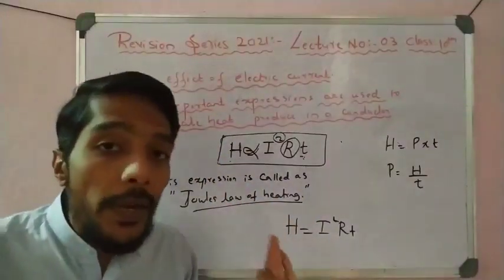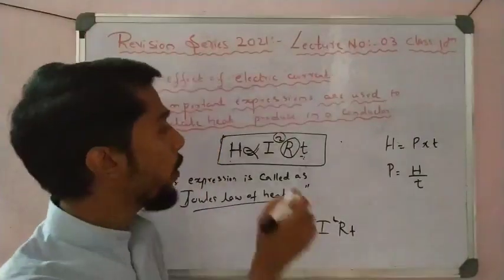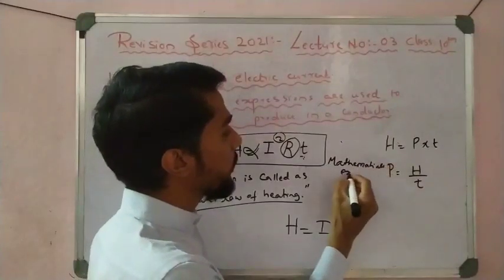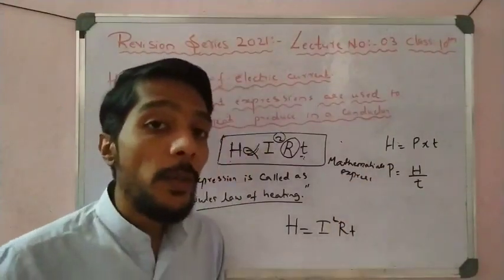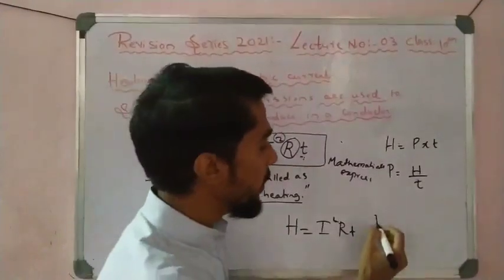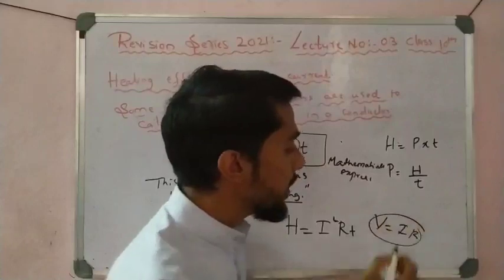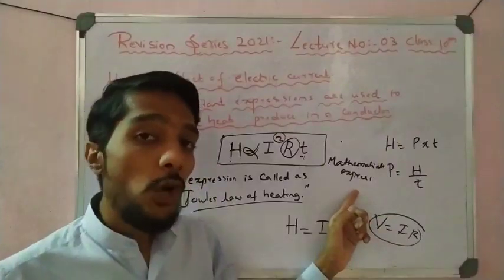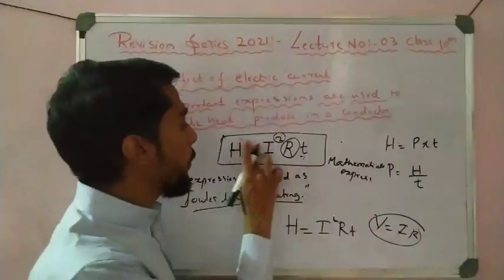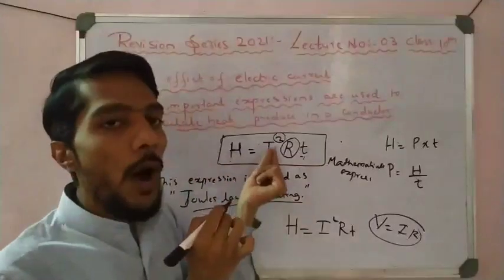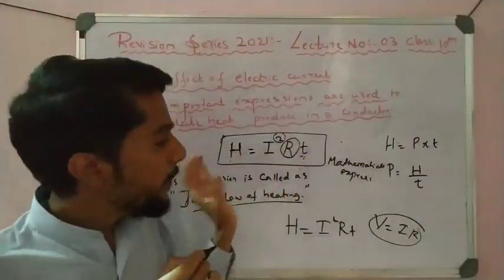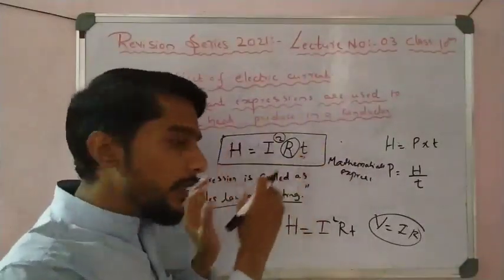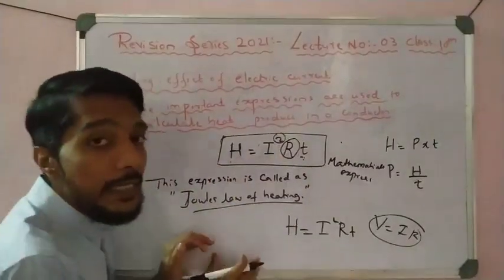If they ask about the mathematical expression, write this only. Also Ohm's law: what is the mathematical expression of Ohm's law? That is nothing but V is equal to IR. Like that, the mathematical expression of Joule's law of heating is H is equal to I square RT; I used proportional only for the definition. So if asked to write the statement, first write this expression, then state it, because with the expression you can state it correctly.